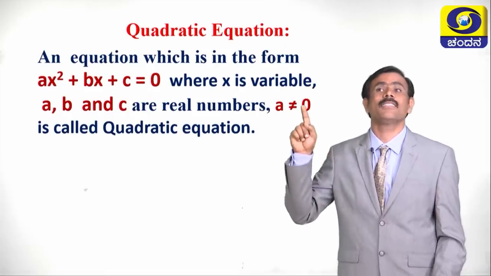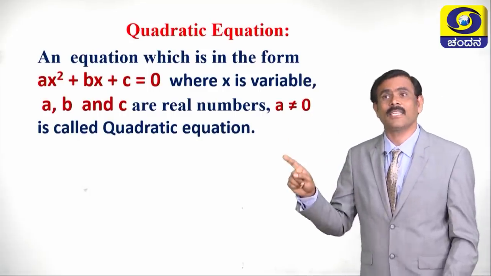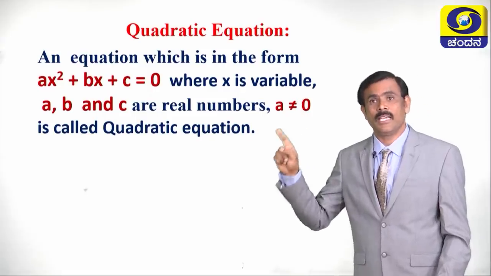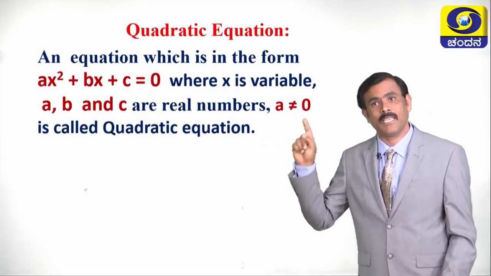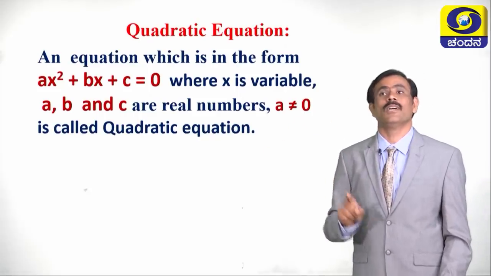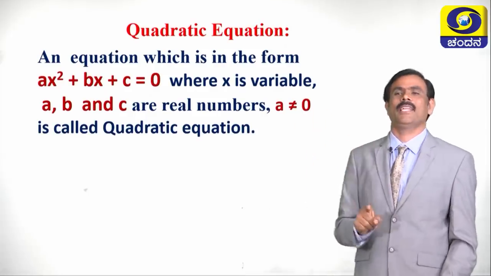It is not a quadratic equation. Therefore, in the equation ax square plus bx plus c equals 0, a should not be equal to 0. Then only it is called a quadratic equation.